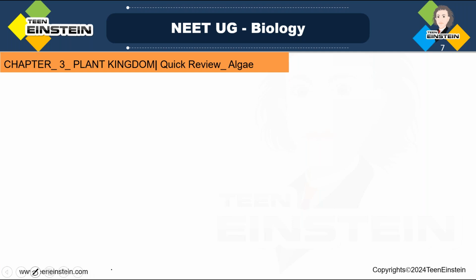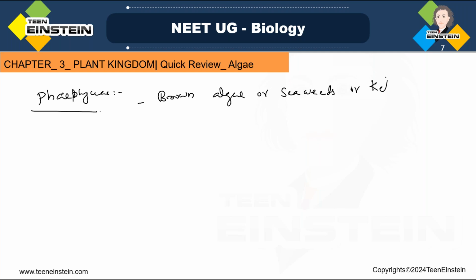Then Chlorophyceae, about green algae we have learned. Next is about Phaeophyceae. Chlorophyceae is green algae, Phaeophyceae is brown algae or seaweeds or kelp.